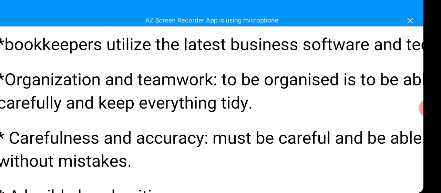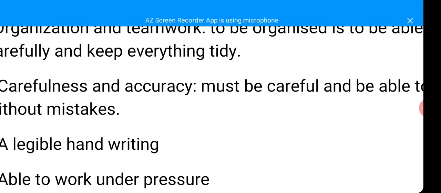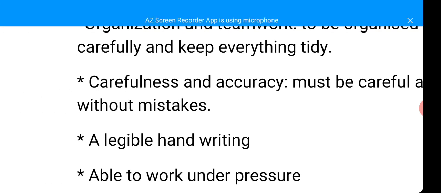Teamwork is for you to be able to work with other members of the organization. Another one is carefulness and accuracy. A good bookkeeper must be careful and be able to do her work without mistakes. A bookkeeper must not be someone who makes mistakes before he or she writes a few lines, or somebody who is not good at arithmetic and calculation. We always make mistakes. Such a person cannot be a bookkeeper.